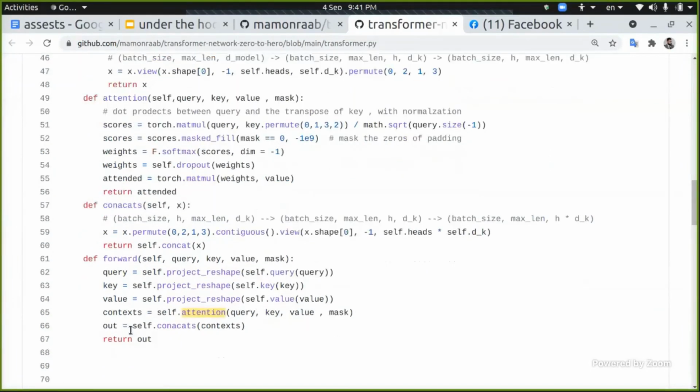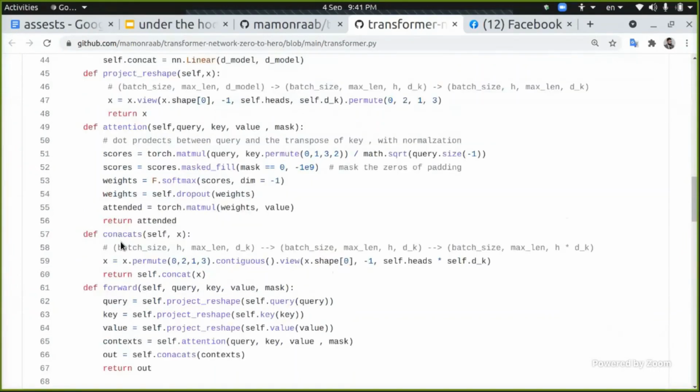Now we're reaching the concatenation stage. So this is the concatenation method. What are we going to do? Firstly, we are going to get back to the original shape that we defined here.